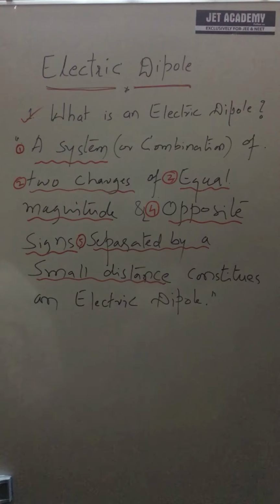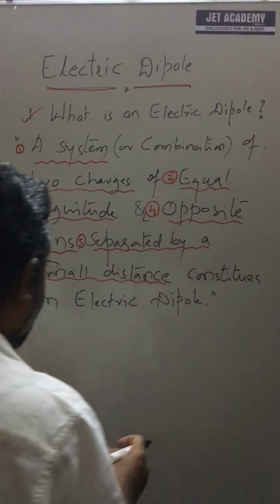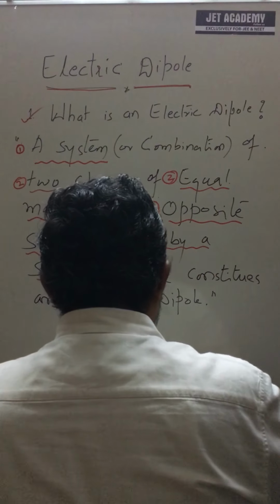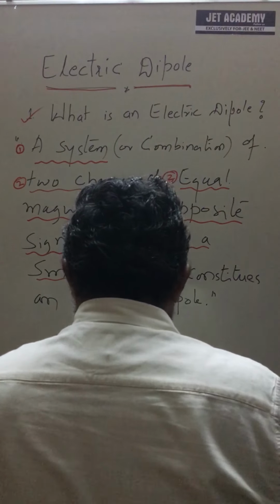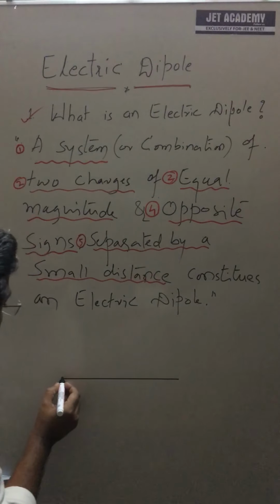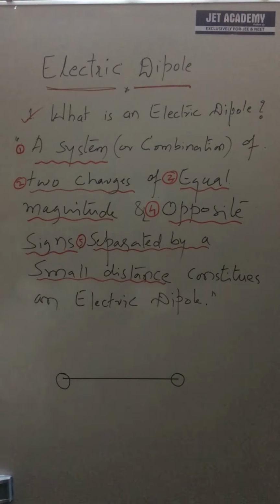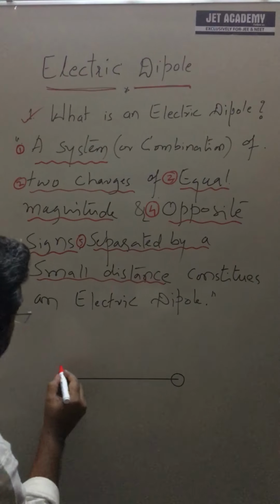See now, we are going to draw, using the scale. Let a system of charges, there are two charges.